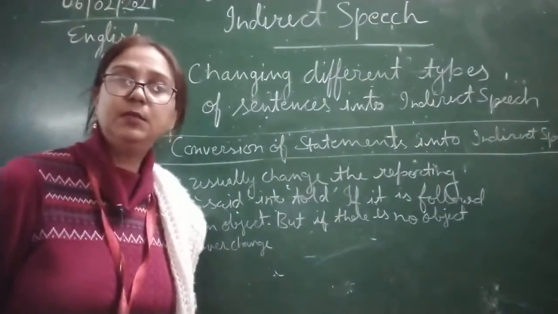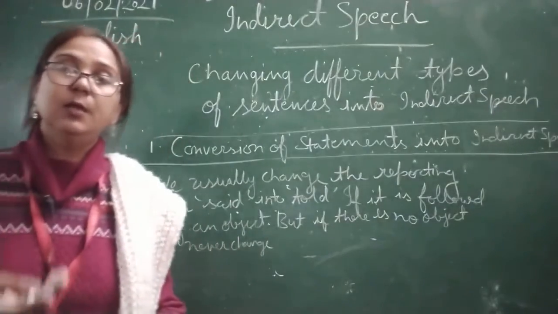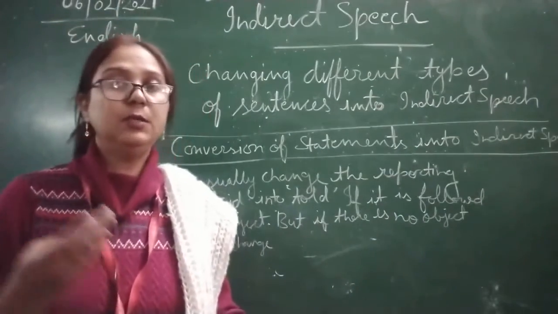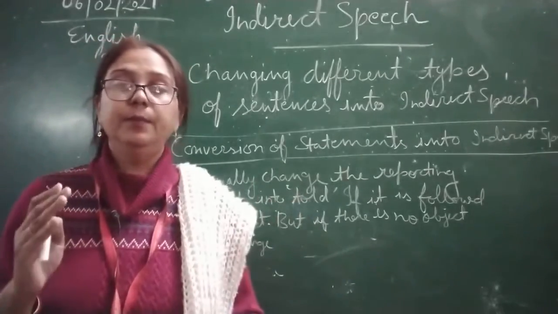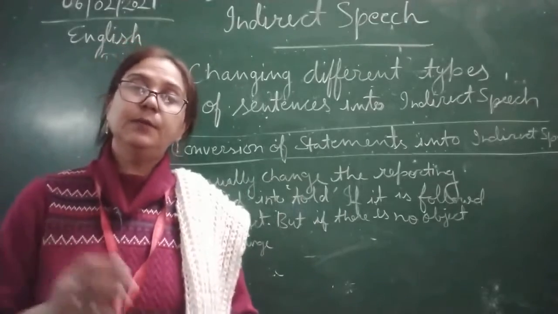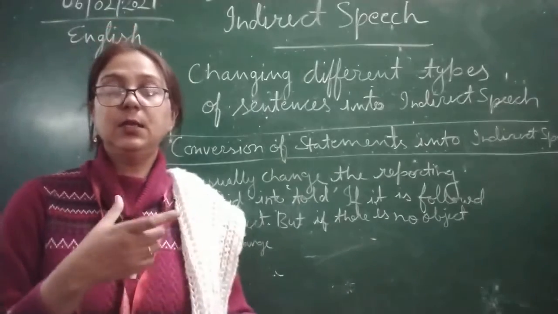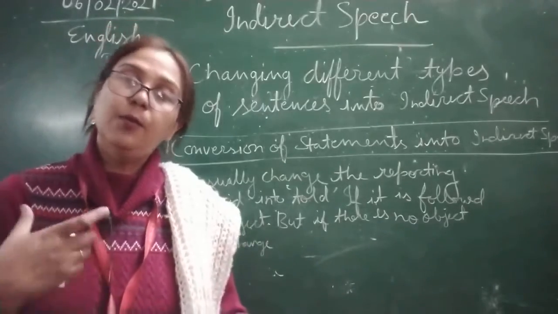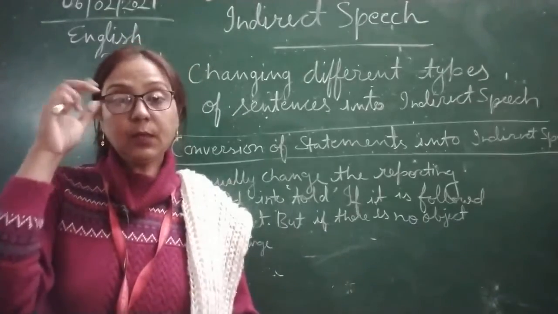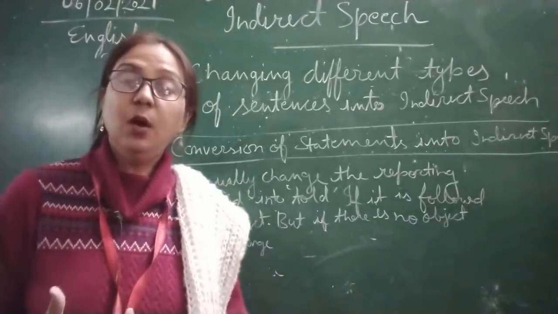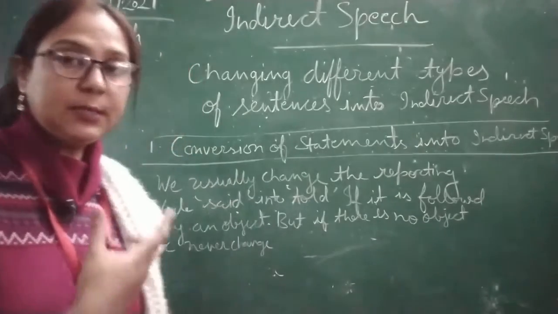As we have discussed what a reporting verb is, I am going to revise this because a few children are not able to understand what the reporting verb and reported speech are. The reporting verb is the part of the sentence before the inverted commas or commas, and whatever we are writing inside the inverted commas is called reported speech.